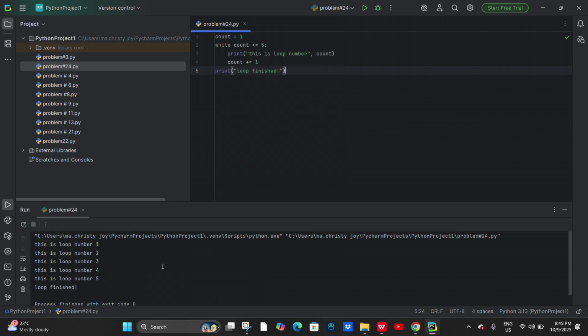So, this is the final output. This is loop number 1. This is loop number 2. This is loop number 3, up to 5. And the last is loop finish. That's the final output. Thank you.